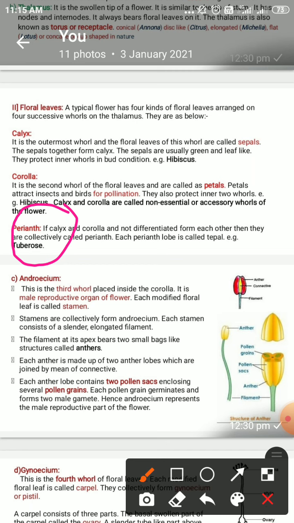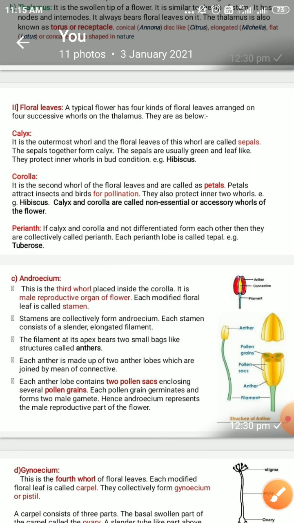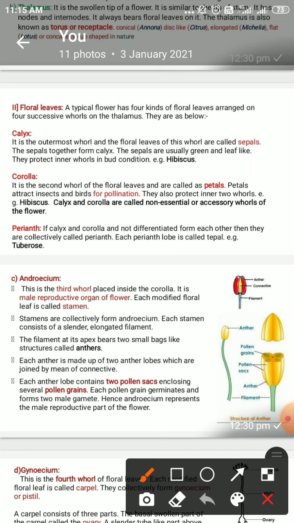In the majority of monocot flowers, there are no petals and sepals. Instead, there are the perianths. So this is about the calyx, corolla, and the perianths. The calyx is nothing but the outermost whorl of the floral leaves, and it is composed of the sepals.